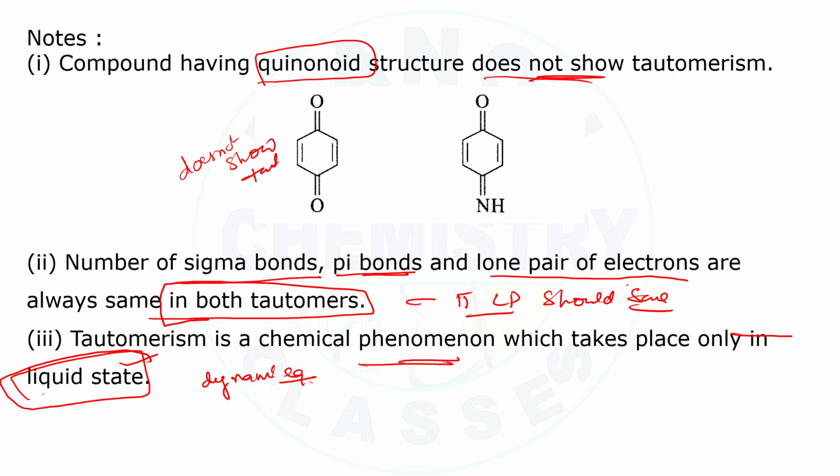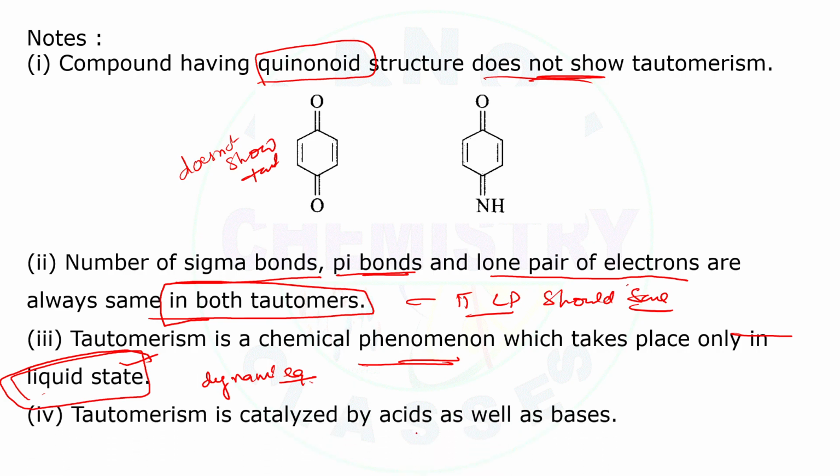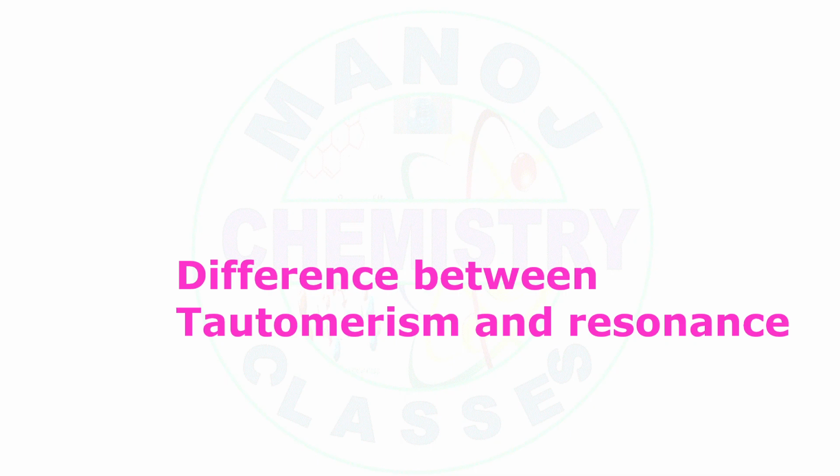Here this tautomerism is catalyzed by either an acid or base. It should be catalyzed by either an acid or base. So these are the necessary conditions or properties of tautomerism. Next we will discuss the difference between tautomerism and resonance. What is the difference between tautomerism and resonance?